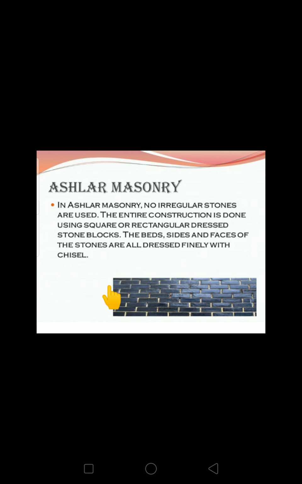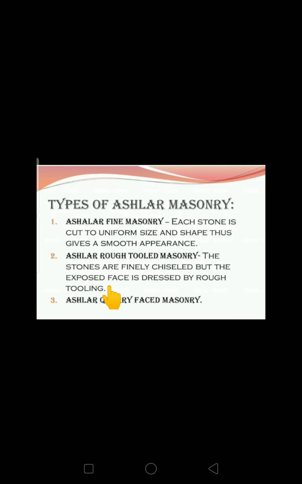The beds, sides and faces of the stones are all finely dressed with the chisel. Means the surfaces of the stones are neatly dressed with the chisel. So the types of ashlar masonry. Ashlar fine masonry: each stone is cut to uniform size and shape. This gives a smooth appearance. Next, ashlar rough tooled masonry. The stones are finely chiselled, but the exposed face is dressed by rough tooling. Here the sizes are maintained, rectangular, square, but depending upon the surface finishing of that particular stone,